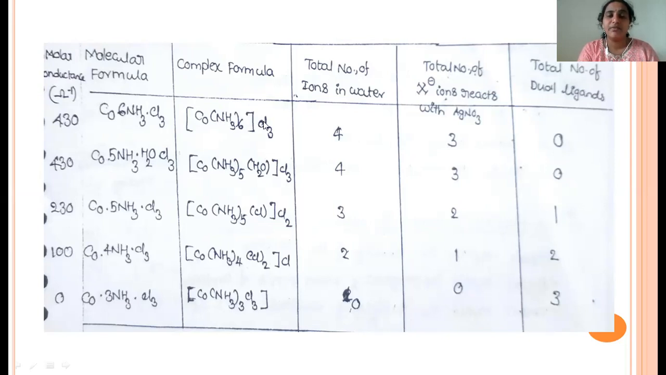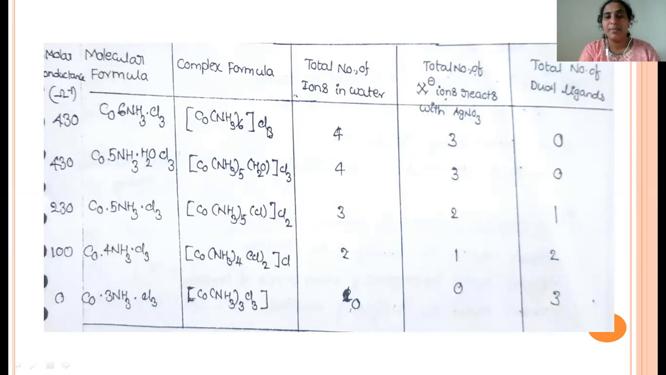So when we dissolve this complex in aqueous solution, this sphere will remain as it is, whereas the 3 chlorines which are present undergo dissociation. So this one sphere gives 1 ion, and the 3 chlorines give 3 more, so it generates 4 ions in total.